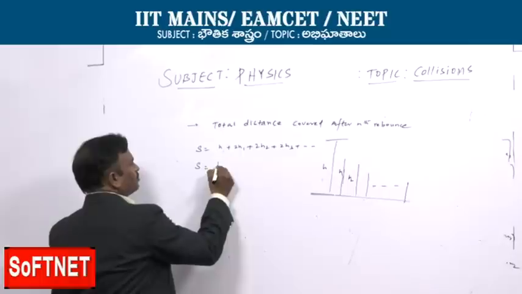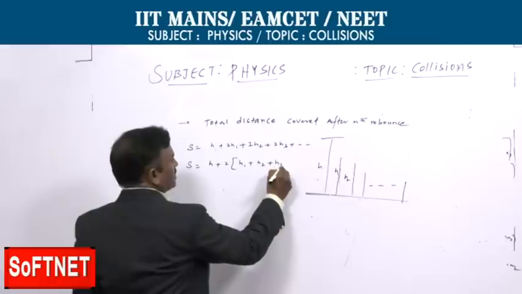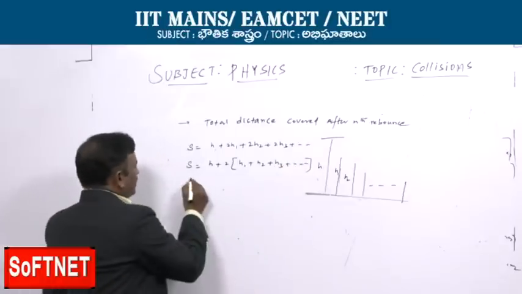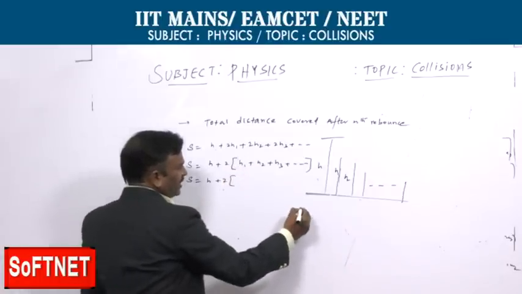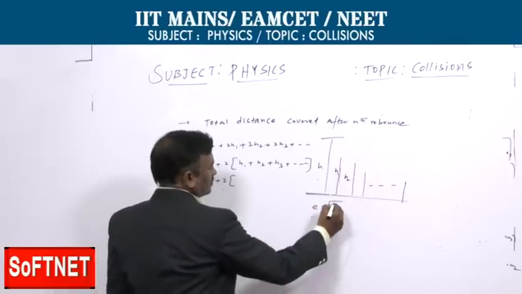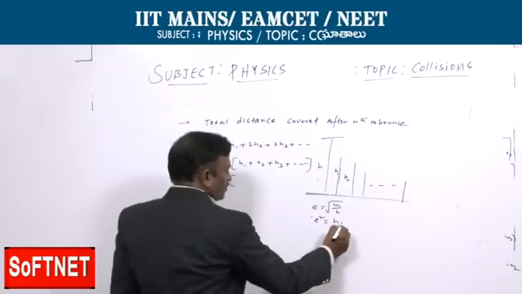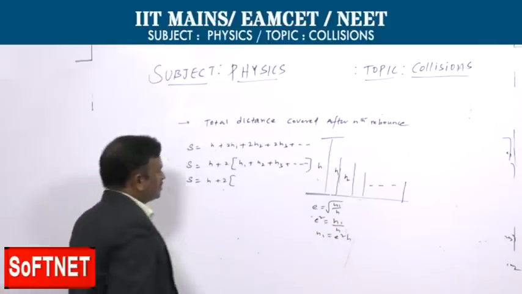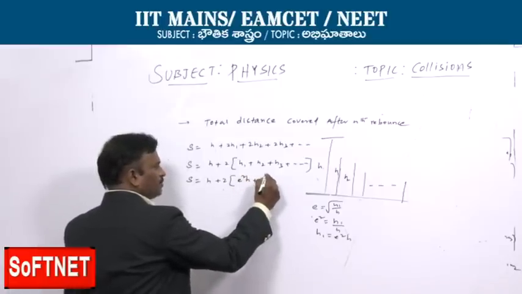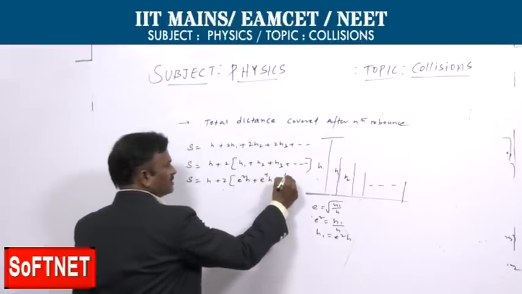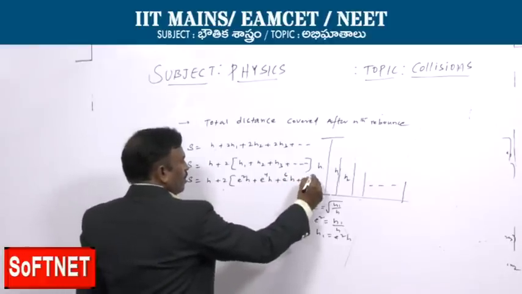Here we can write s is equal to h plus 2, taking common, h1 plus h2 plus h3 plus so on. Here e is equal to square root of h1 by h, e square is equal to h1 by h, h1 is equal to e square h. So, here h1 place we can write as e square h, h2 place e power 4 h, h3 place e power 6 h, so multiples of 2, and so on.